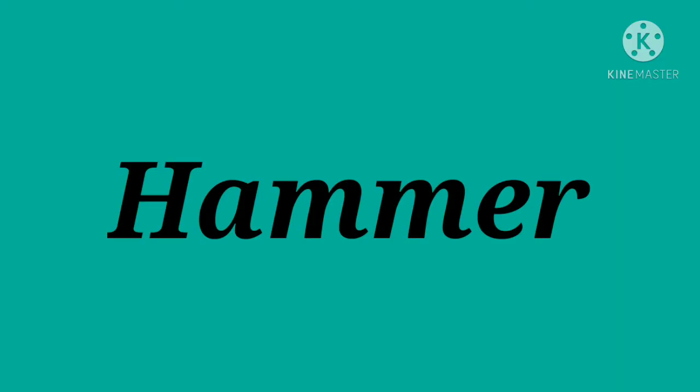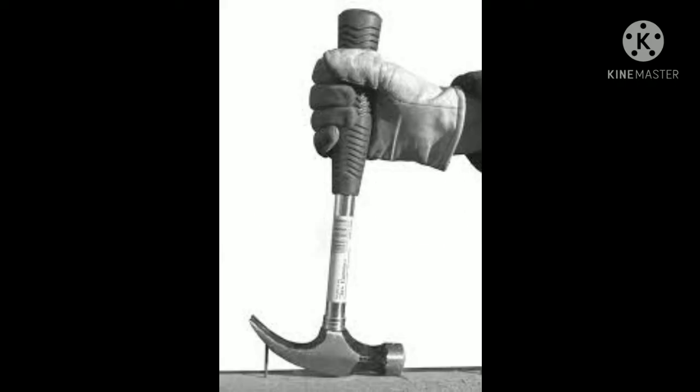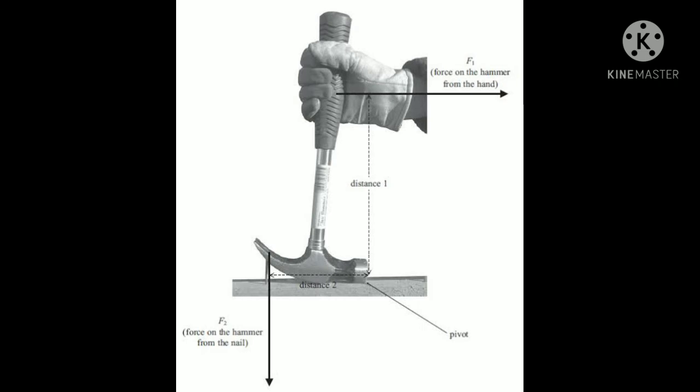Next we'll talk about the hammer. You can see by the diagram, isn't it? The hammer is trying to pull a nail from a wooden block. Now which is the pivot? Now we'll see the second diagram. By the second diagram you will understand that. Can you see the pivot here? The pivot is the main position from where it will be pulled up. So this hammer is used for what? To break things, or drive nails, or pull out nails.